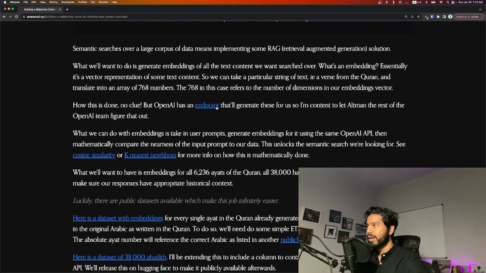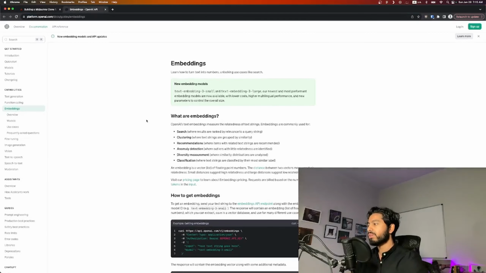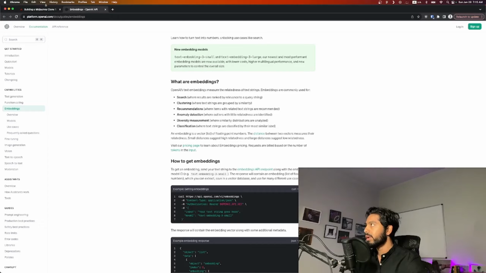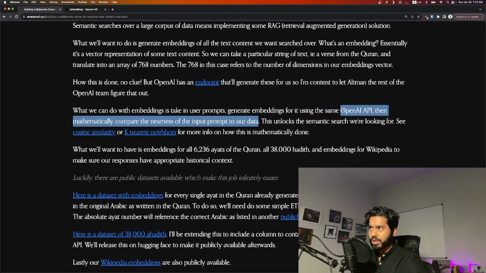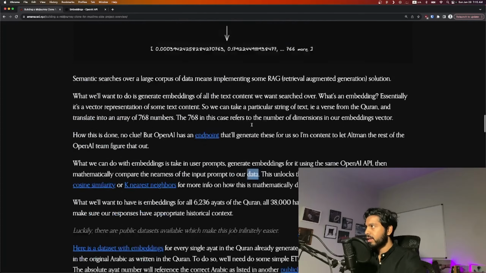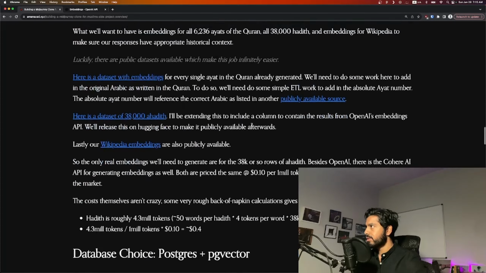So that's super handy. We just have these endpoints here that will actually take care of this for us in a really nice, efficient way. So we take in the user prompts. We generate the embeddings using those OpenAI APIs. And then what they do, this is the RAG part, is you mathematically compare the nearness of the input prompt to our data.